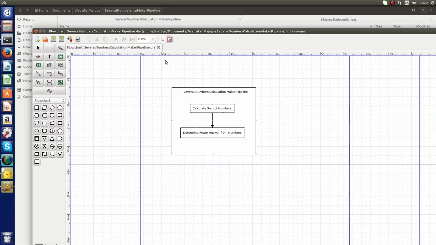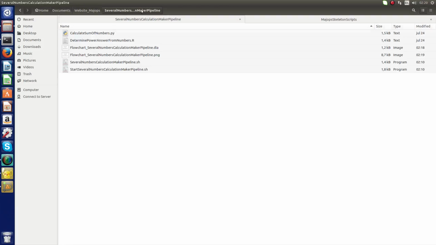I save it as a Dia file and as a picture, as PNG. And here they are: flowchart underscore the name of the pipeline .dia and flowchart underscore the name of the pipeline .png. We've almost finished this pipeline.